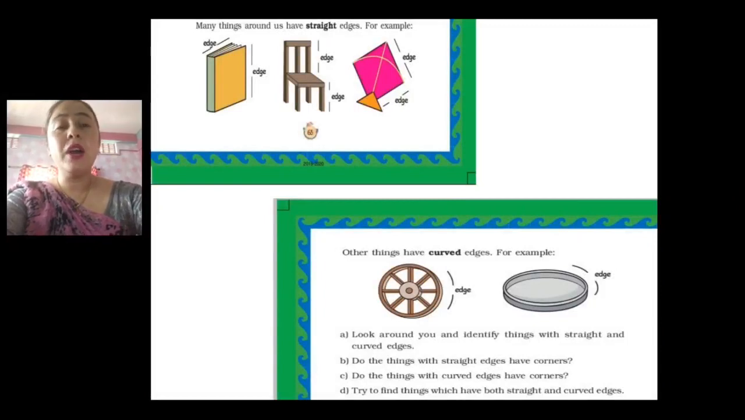but they will have curved edges. The ones which are straight have different straight edges, and the ones which are in circle form have curved edges. For example, you can see wheel, it has curved edges, and the petri plate, or you can see one plate over there, it also has a curved edge. So let us do the sums from here. Let us do the exercise from here.